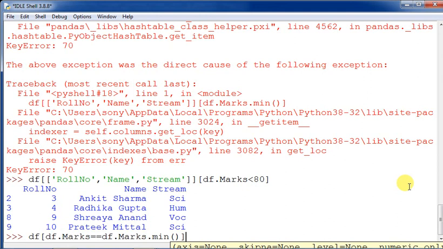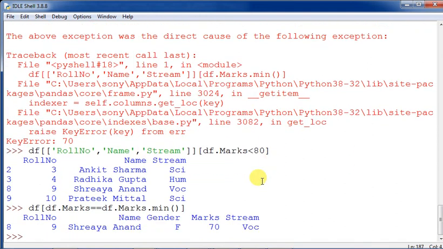An aggregate always returns one value, but here it is different because this is less than 80, and this is the minimum marks and the record to be printed. Shayanand has secured the least marks, that is 70, and she is from stream VOCS. So all the records of this kind have been displayed. Last time the command we had given produced a KeyError because it was not correct. Now it is correct, so it has given us the proper result. Clear? Understood?